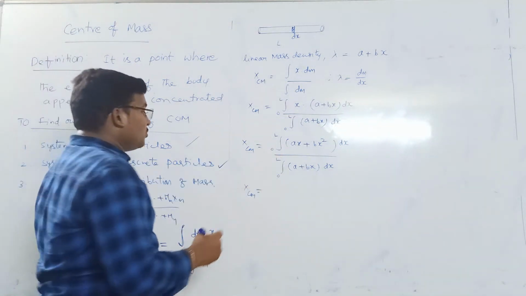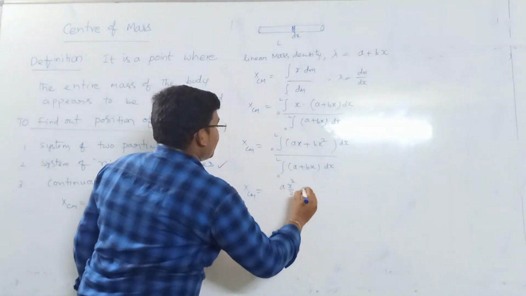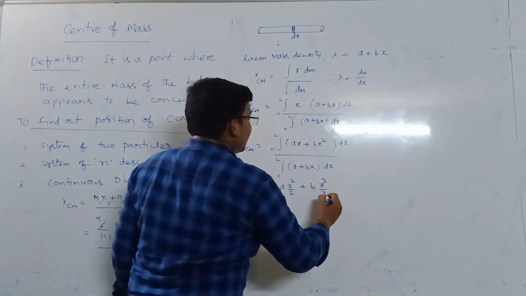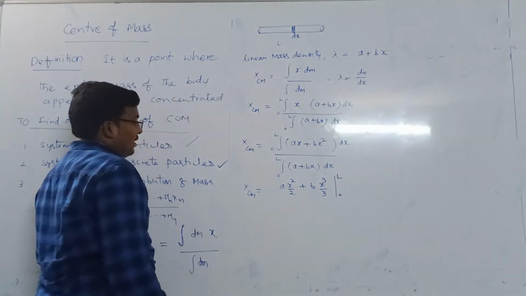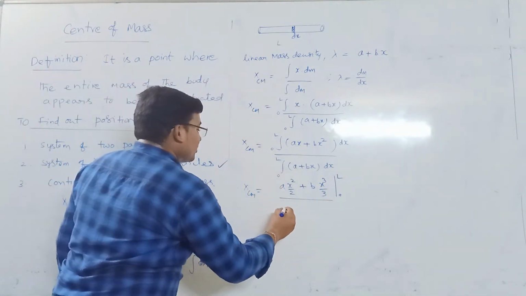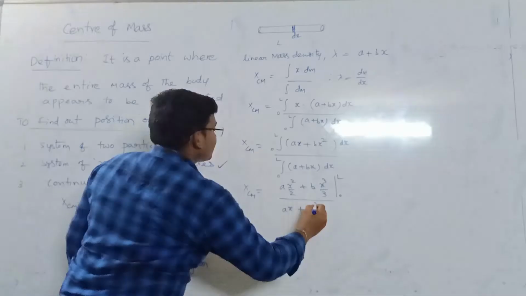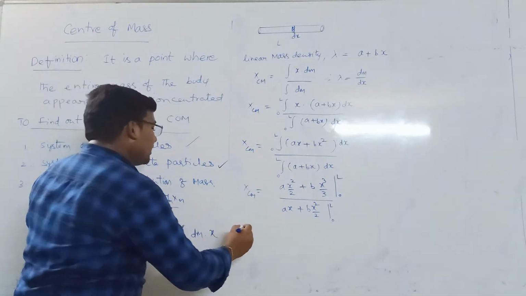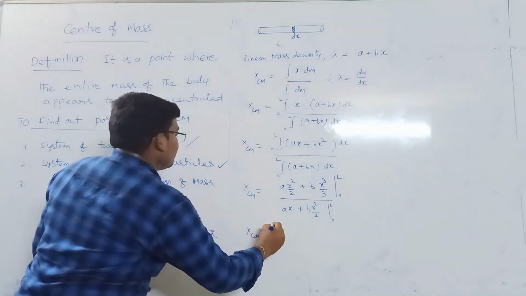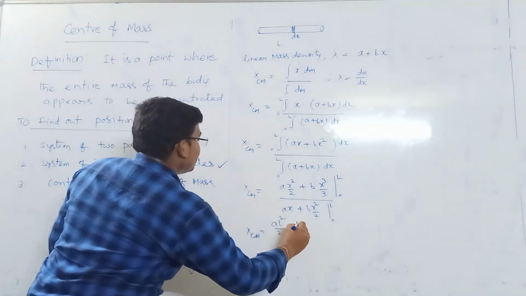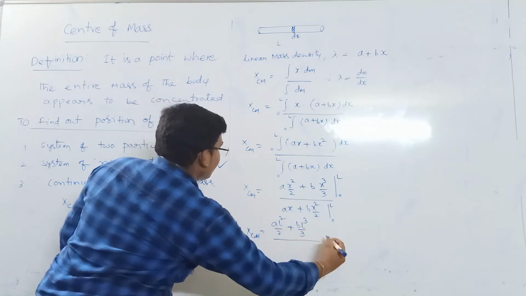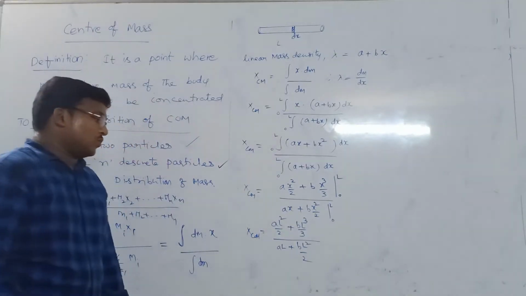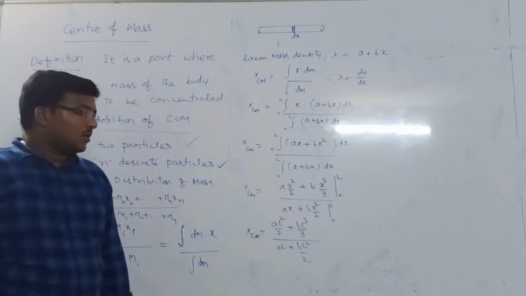Now it will be a into x square by 2 plus b into x power 3 by 3, the limits are 0 to L, by a is a constant, so a x plus bx square by 2, the limits 0 to L. By keeping the proper limits, we get x center of mass equal to a L square by 2 plus b L cube by 3, by a L plus b L square by 2, because the lower limit is 0.